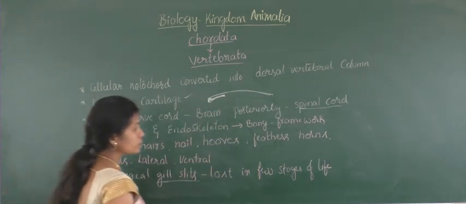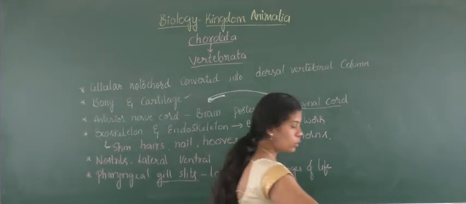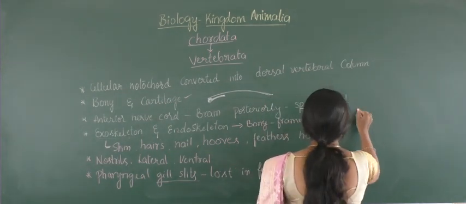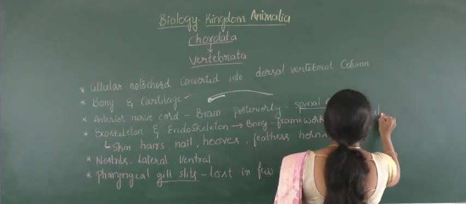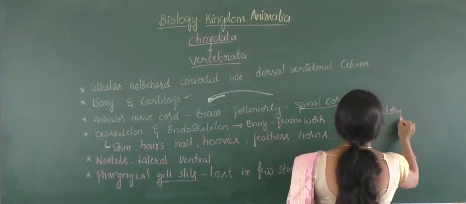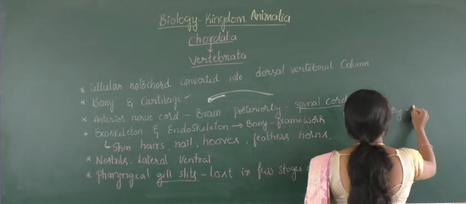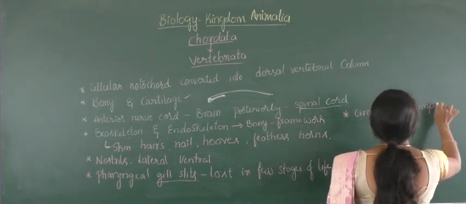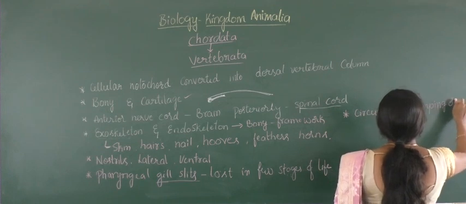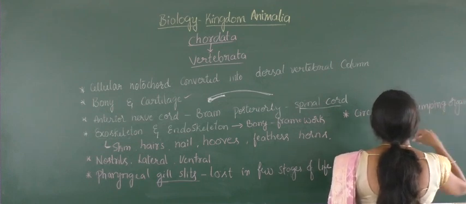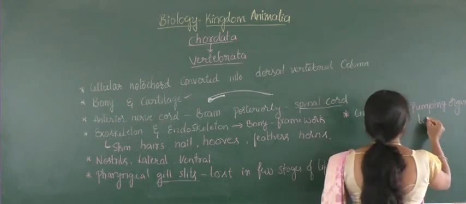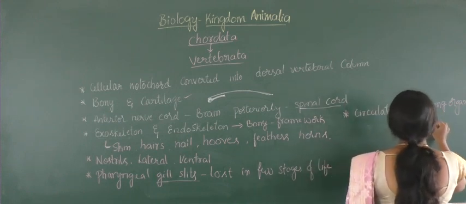And next you can find two more general properties. The circulatory system consists of a pumping organ, and along with that accessory organs, those are arteries and veins.